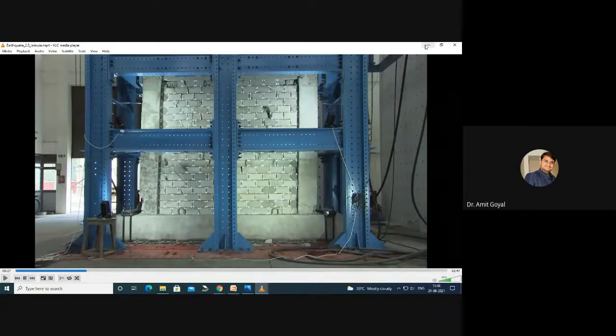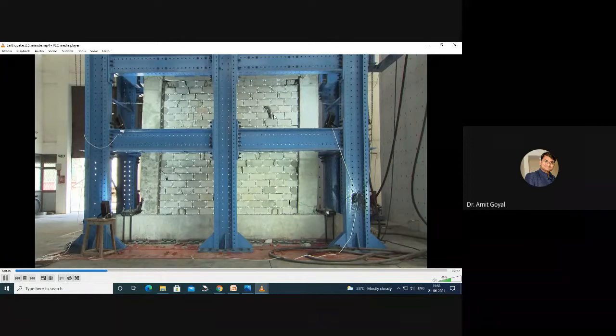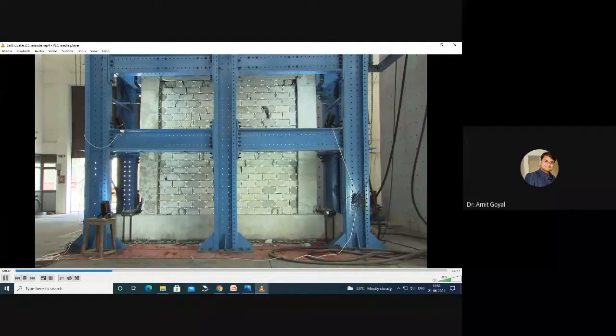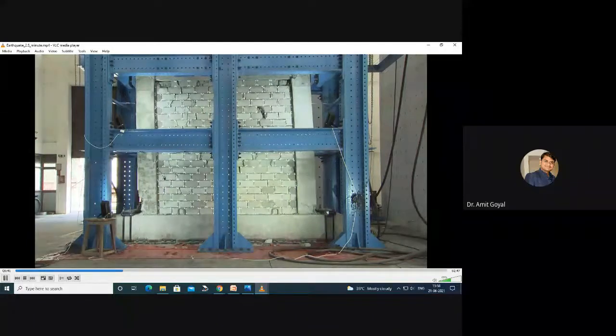Here you can see that earlier in the rigid wall you have cracks, diagonal cracks. But in this flexible structure, no cracking is there in the wall, so it will not have out of plane failure.